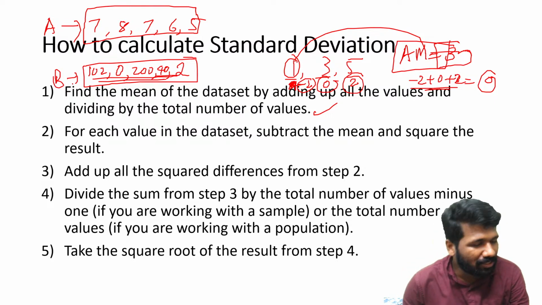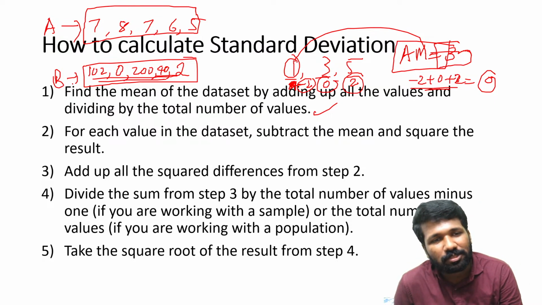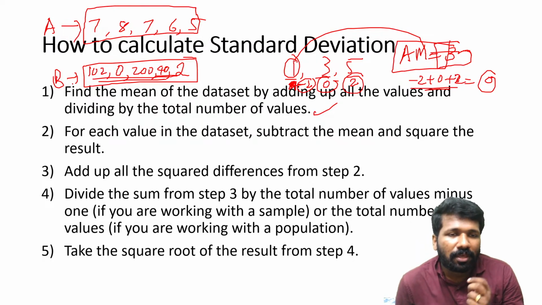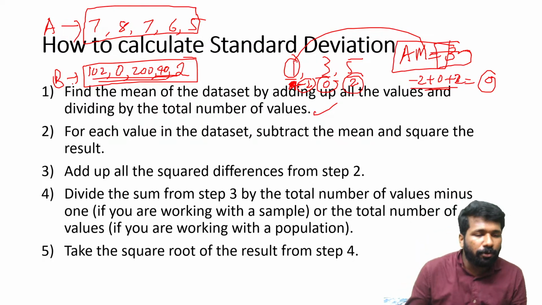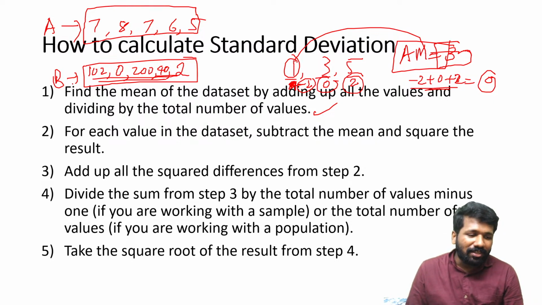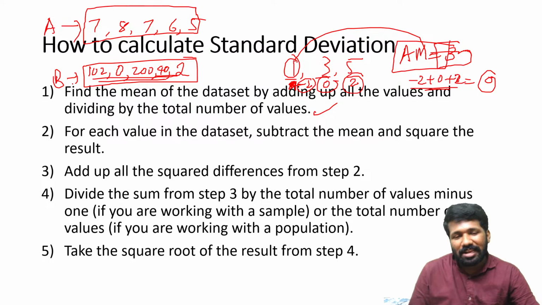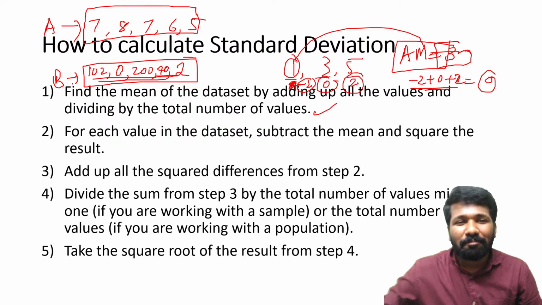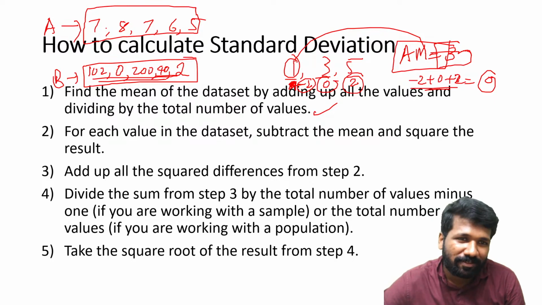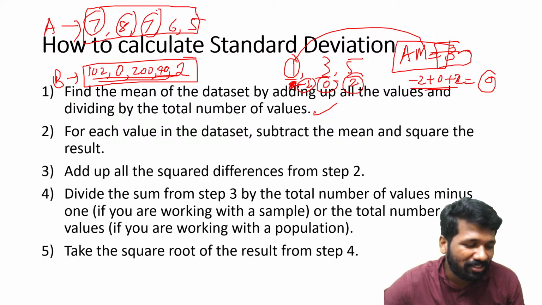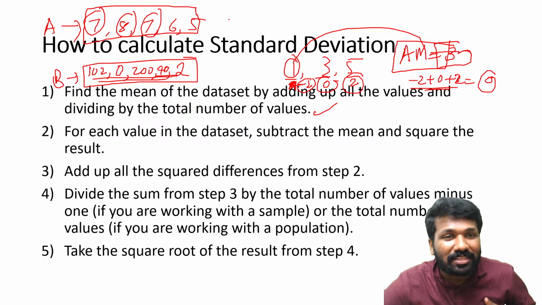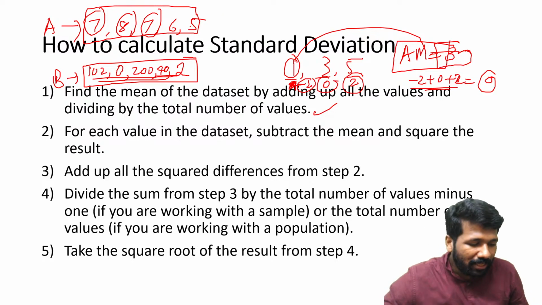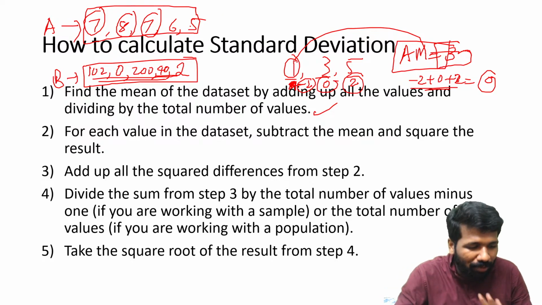But that is not consistency. Don't confuse consistency with performance. Performance may be to the team, B has contributed better than A. But consistency, A was better, because A was consistently playing poorly. That is what we can say. But he was consistent in what he was doing. No one expected him to play better because he was always scoring 7 or 6 runs, below 10 runs. But he is more consistent because his values are very close to the mean value.